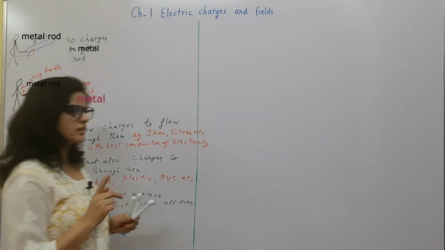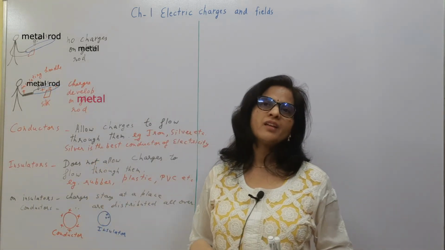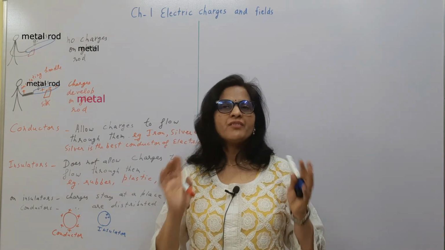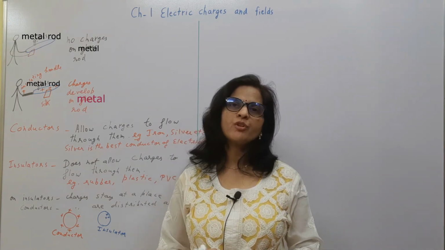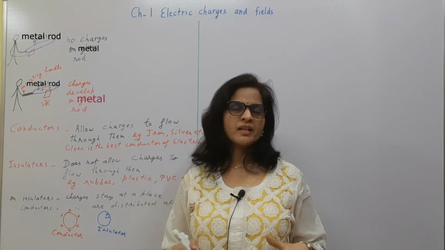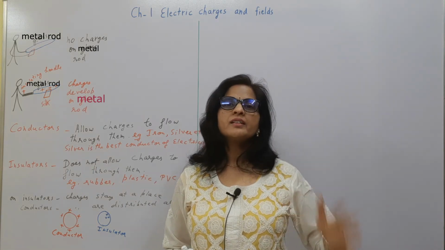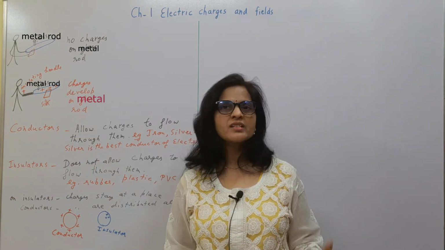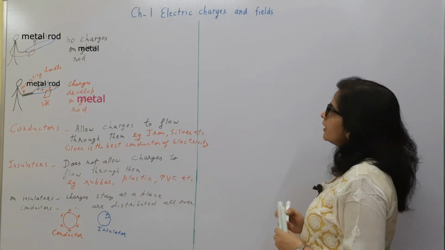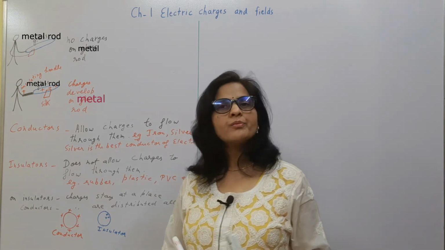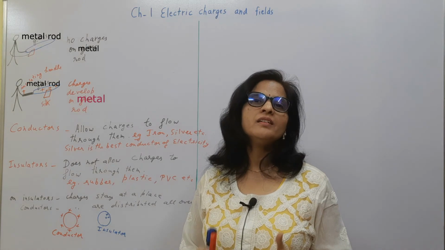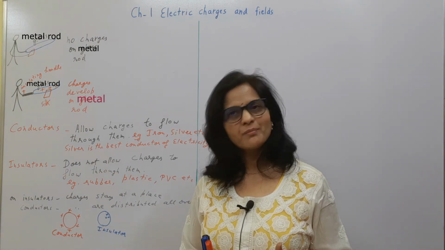Now if we are discussing conductors, then we need to discuss earthing also. You have an idea about earthing. Whenever there is lightning in the sky, we want to protect our homes from that lightning striking our building and damaging it. Then we have earthing conductors or lightning conductors in our buildings. So what is that? We are going to study that. And moreover, this earthing also provides a safe path for the charge if there is a leakage of charge from any of the electric appliances.